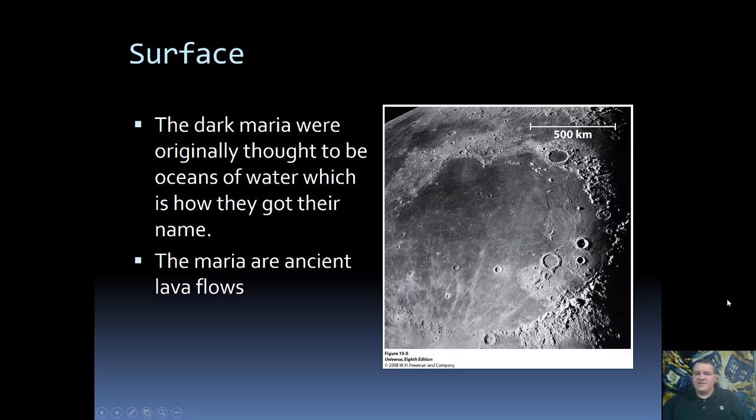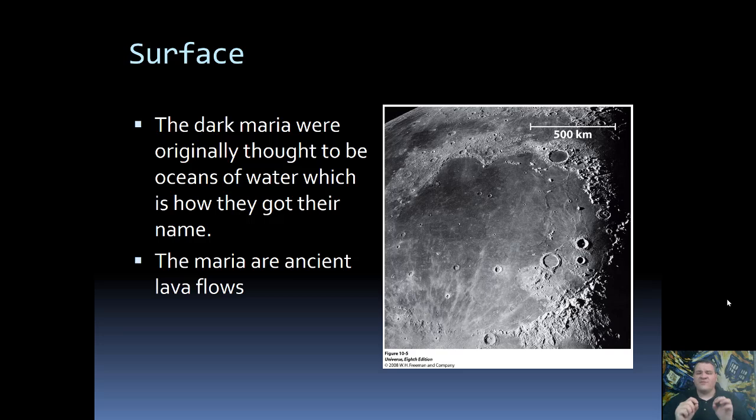The dark regions, the maria, were actually originally believed to be oceans. As people were first considering the properties of the moon and how it might be, they saw that the dark area was different than the lighter area and figured that maybe these are seas or oceans. In fact, that's where the term maria comes from. Now, we actually know today that there can be no liquid water on the moon, therefore these cannot actually be seas or oceans. Instead, we believe they are ancient lava flows.